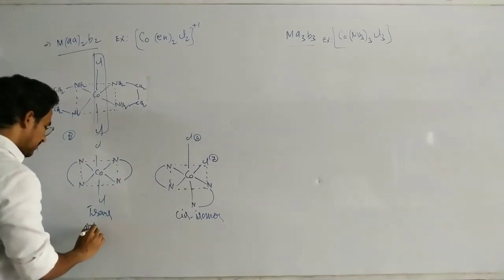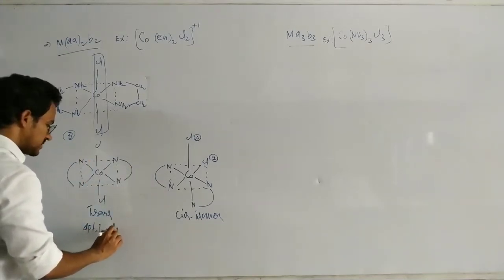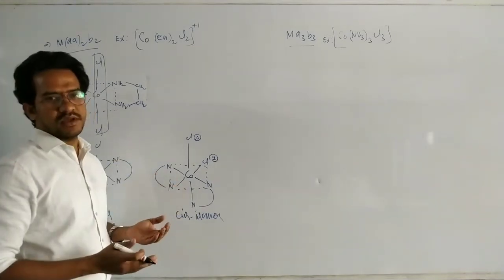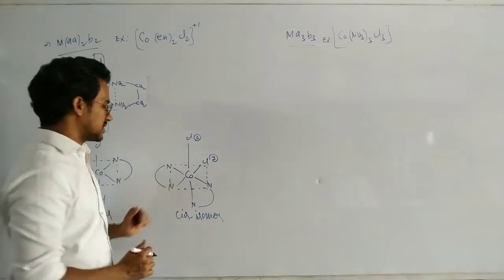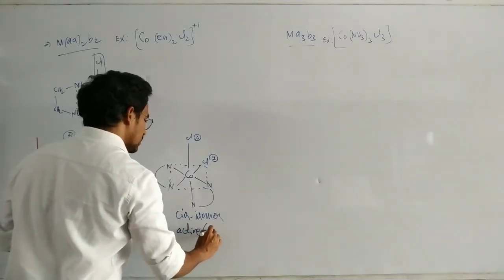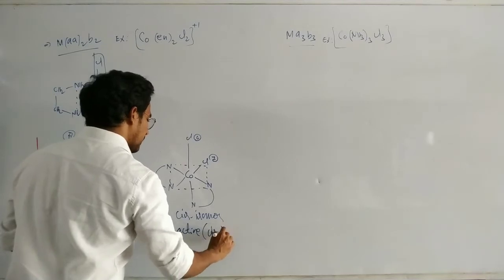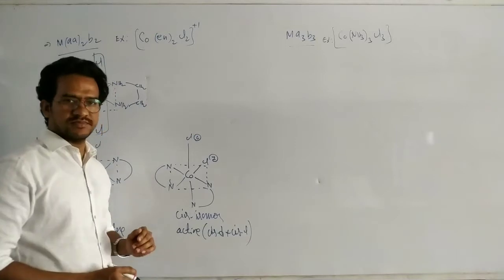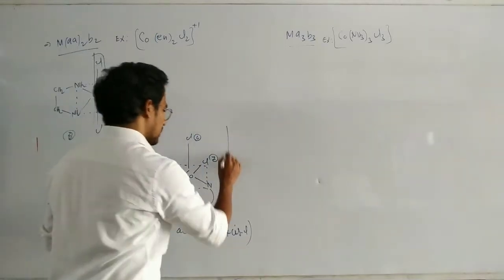Now coming to the cis one, there is no symmetry. A plane of symmetry is not possible for this complex compound, so it is optically active. So cis dextro form and cis levo form, two exist, that means they are mirror images.